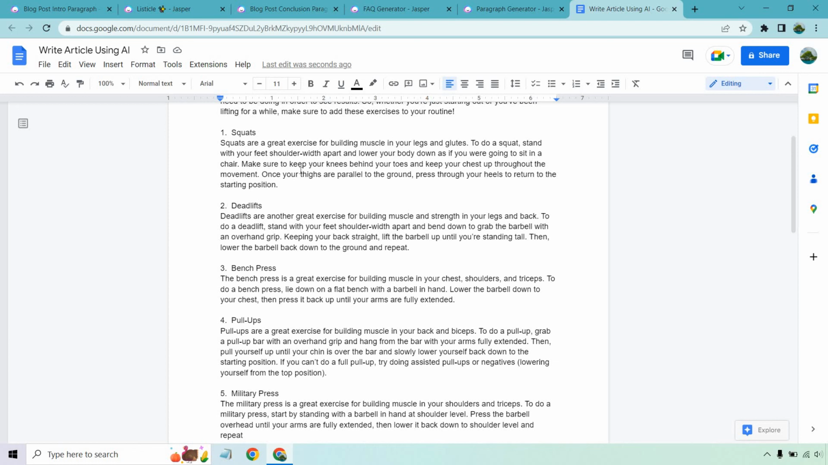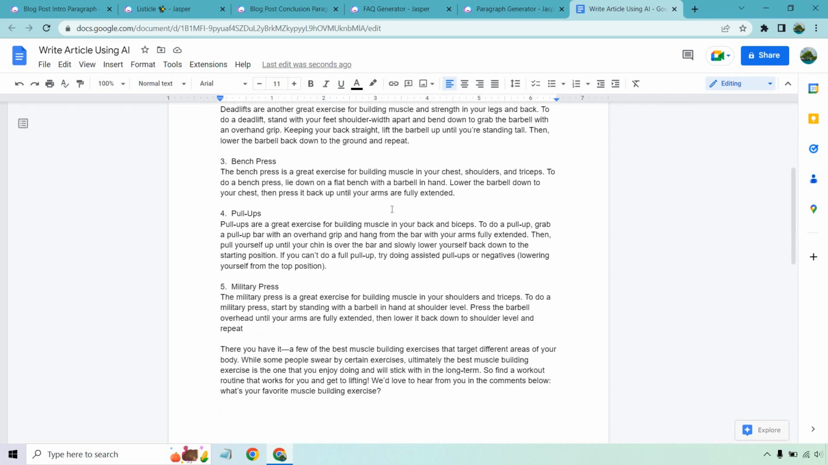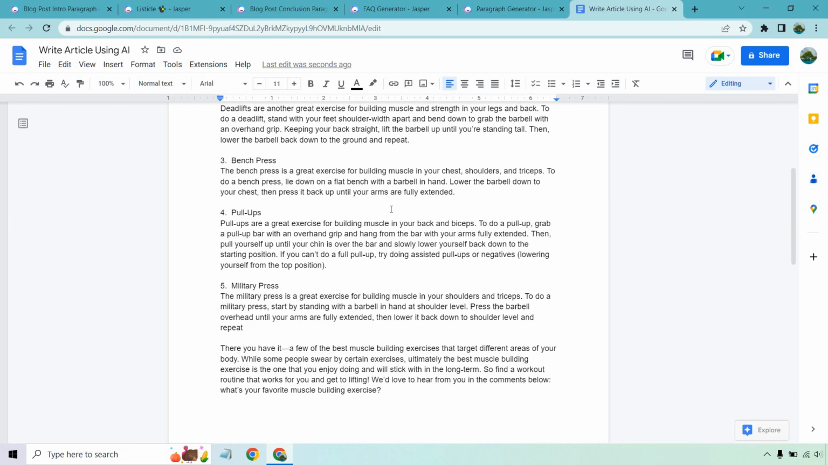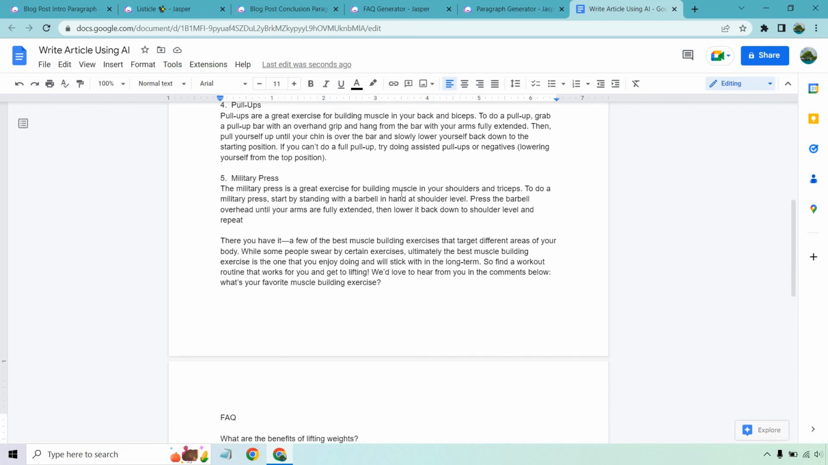So this talks about how you can do squats, but if you wanted to add more to it, you can go to the paragraph generator and say, why are squats one of the best exercises for building leg muscles? And you can do the same thing with deadlifts, or why is it such a great exercise to do? It works so many muscle groups, it's tough to do, it's a compound lift. Same with a lot of these.